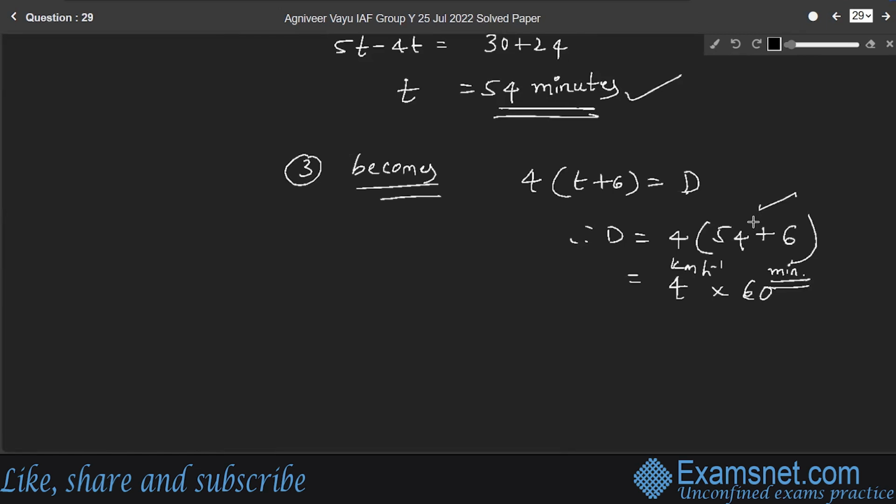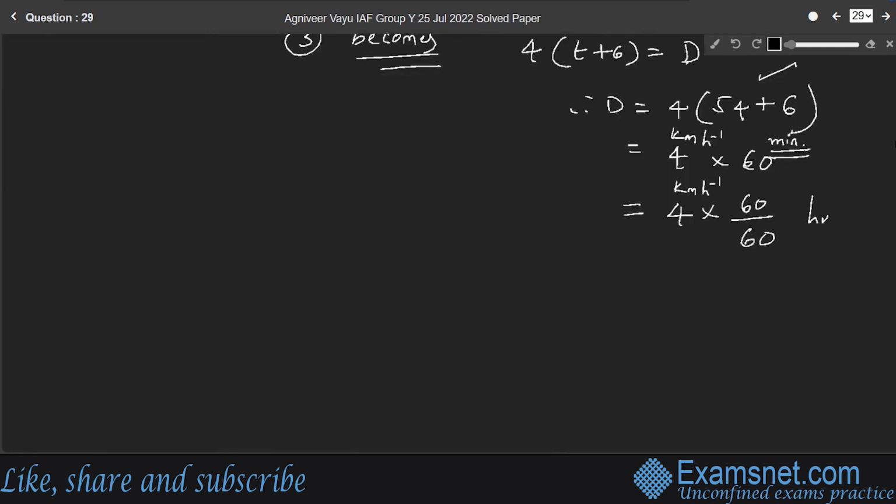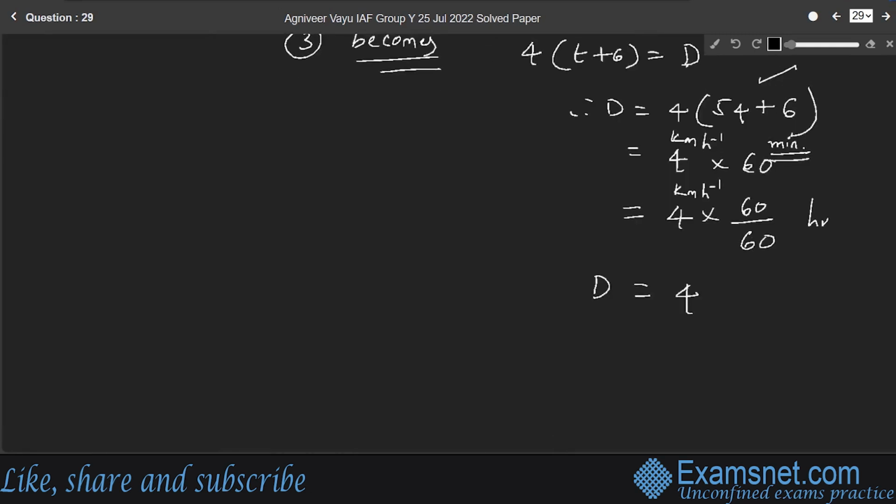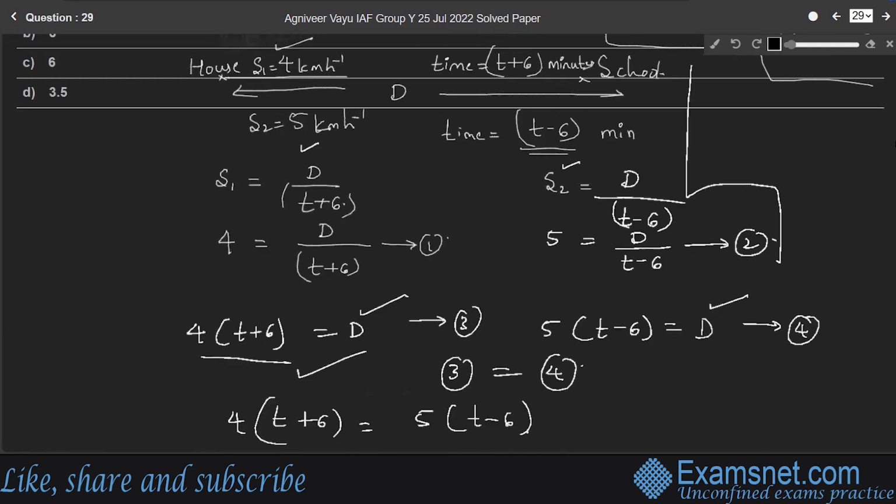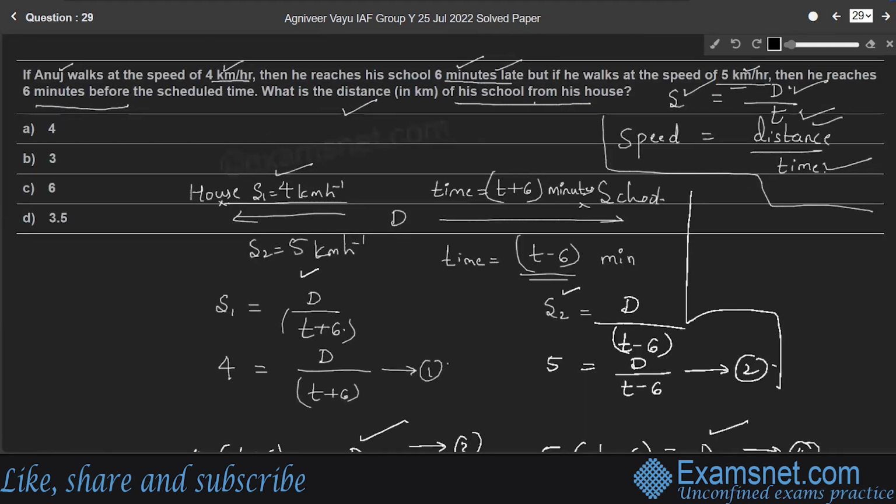So, let us express this time in terms of hour, right? 4 into 60 by 60 hour. Whereas, 4 is in terms of kilometer per hour. Therefore, distance is equal to 4 kilometer, right? Therefore, the distance of his school from his house is 4 kilometer, option A.